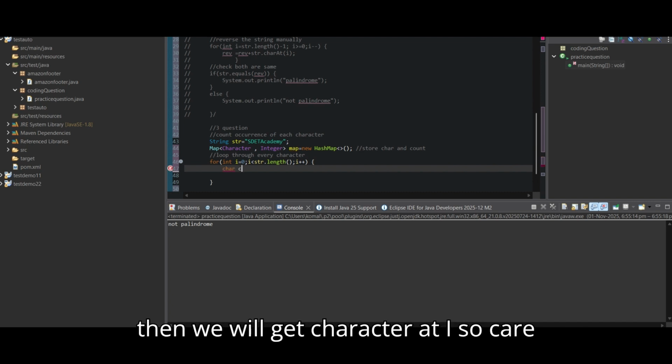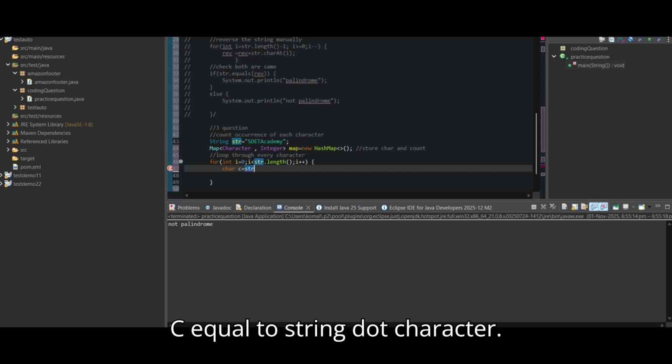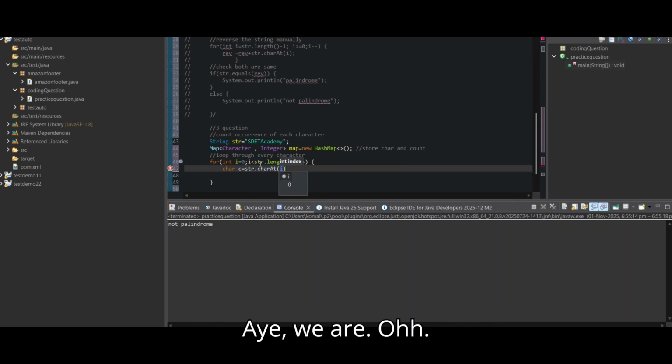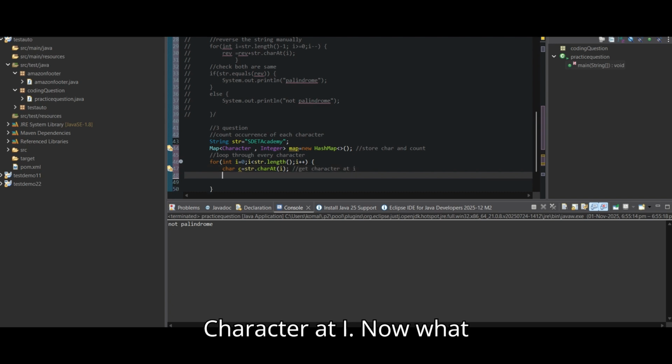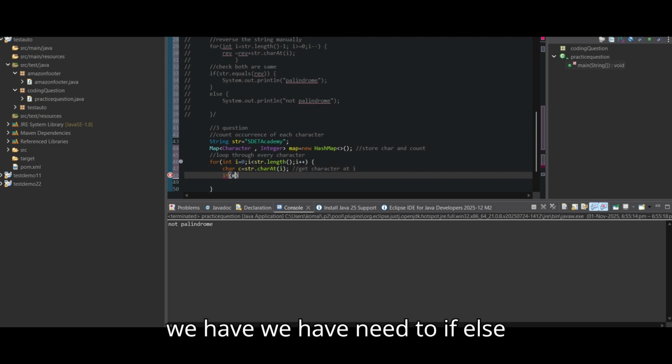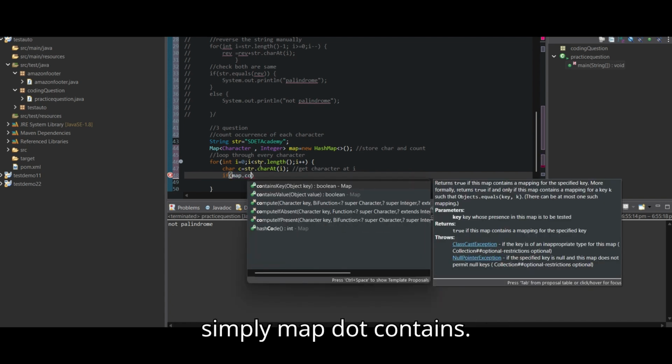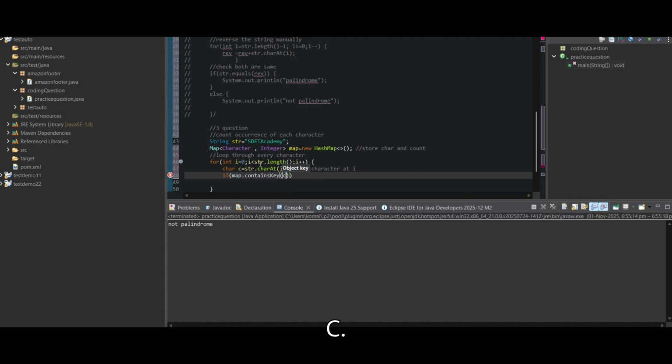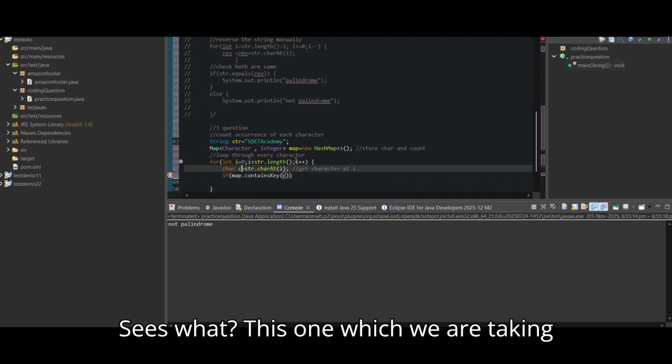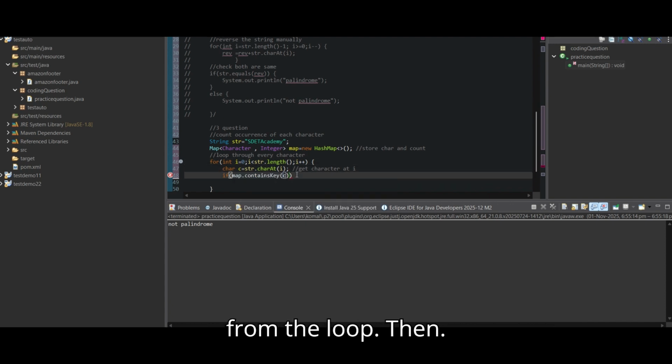So char c equal to string dot charAt(i). Now we need an if-else: simply map dot containsKey(c). C is the character we are taking from the loop.